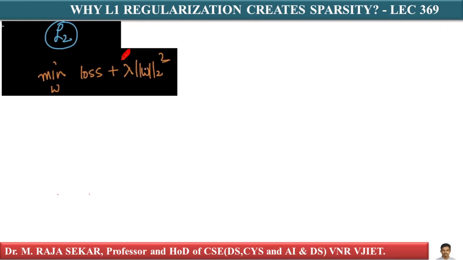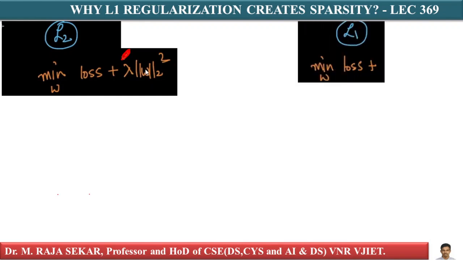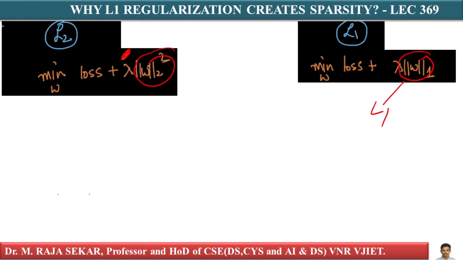Similarly, in L1 regularization, what do you have? You have minimization over W of loss plus lambda times the L1 regularization. This is L1 regularization, and this is L2 regularization.